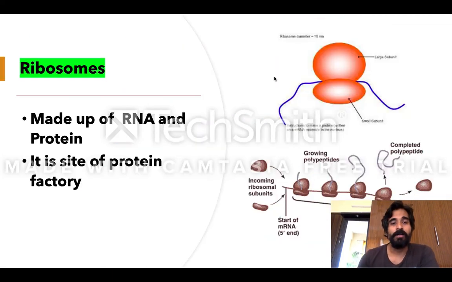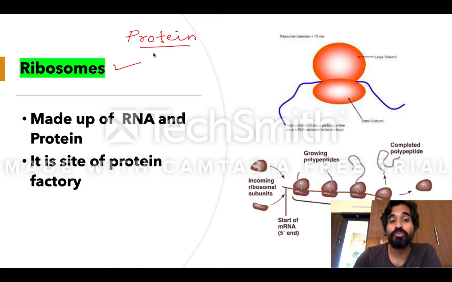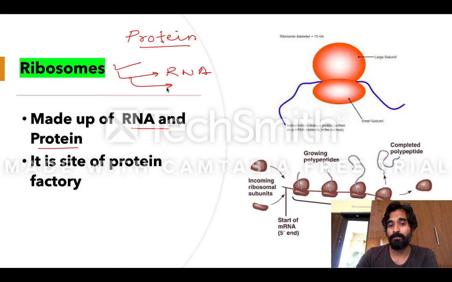Okay, so now a very important question. What is a ribosome? If an examiner asks in which place protein formation takes place, the answer will be ribosome. And if you know, it is made up of RNA and protein. So this ribosome is made up of two parts, RNA and protein. And I have told you it is the site of the protein factory.